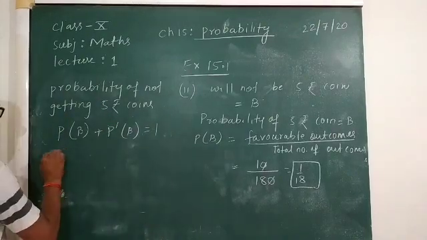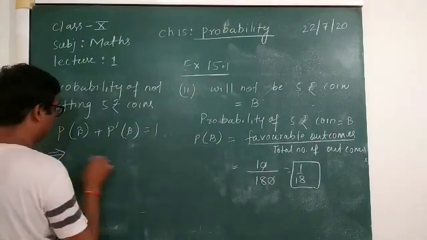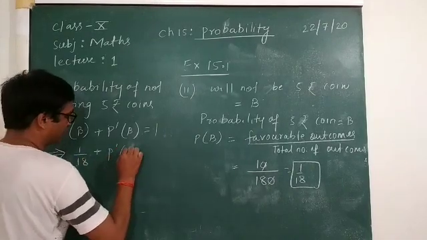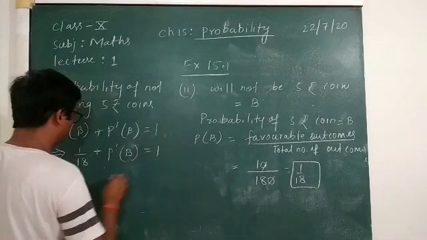So 1 by 18 plus probability of not getting 5 rupee coin is equal to 1.